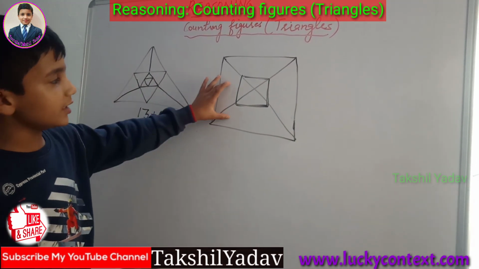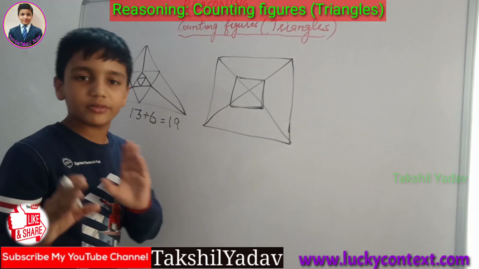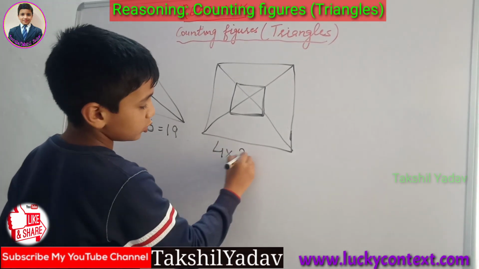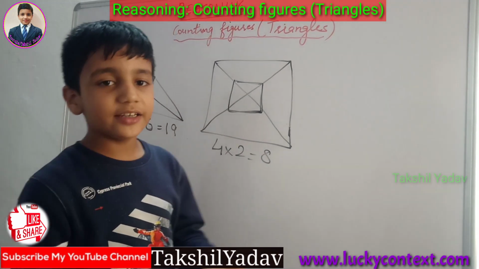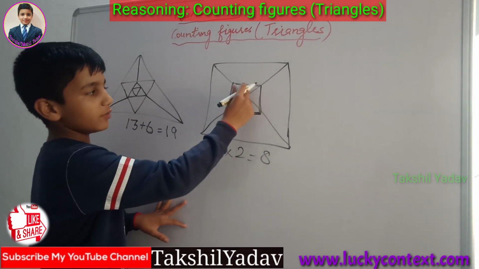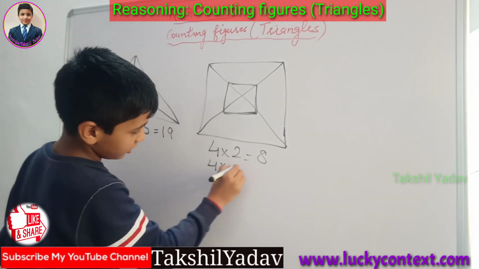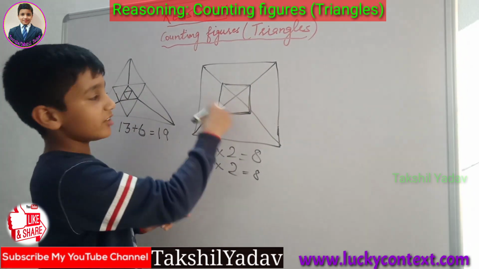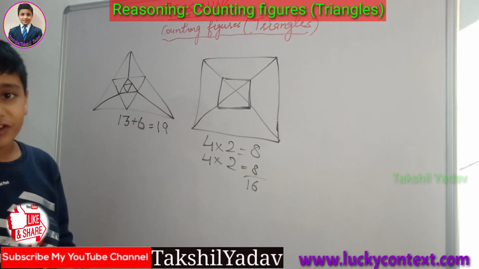Well, if we see carefully, in the earlier figure, there are 4 triangles. The smallest ones, there are 4 triangles. And 4 into 2 is equal to 8. And there were indeed 8 triangles in the figure. Now we have one more square in it. So 1, 2, 3, 4. 4 triangles, and into 2, that gives us 8. 4 into 2, 8. So 8 triangles for the outside figure and 8 triangles for the inside figure. So together we get 16 triangles in this figure.